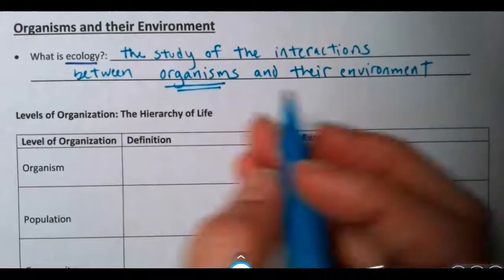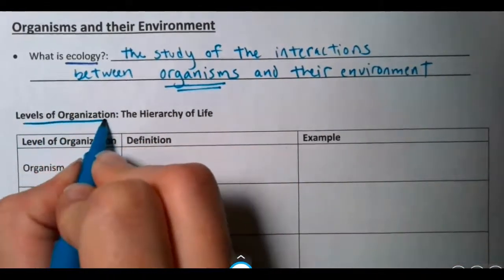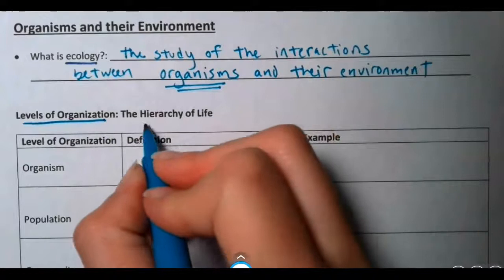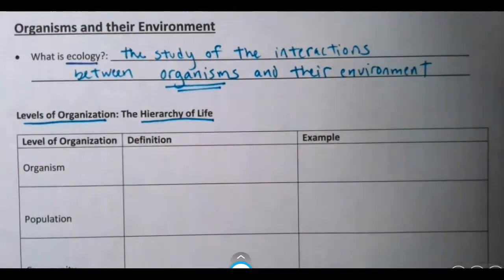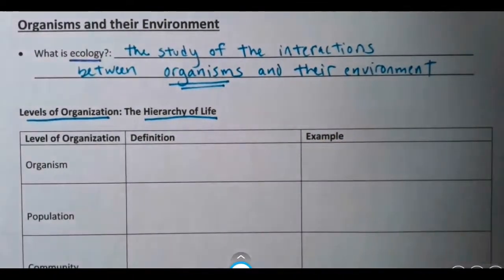Today we're going to focus on the levels of organization in ecology, also called the hierarchy of life. So maybe you've seen Finding Nemo. We're going to look at examples of organisms in an ocean ecosystem, and we're going to start small and work bigger.